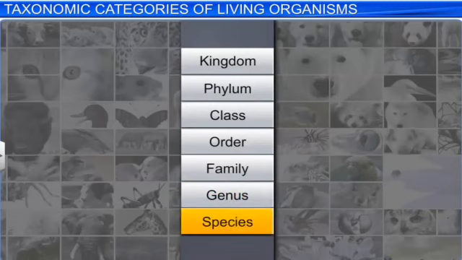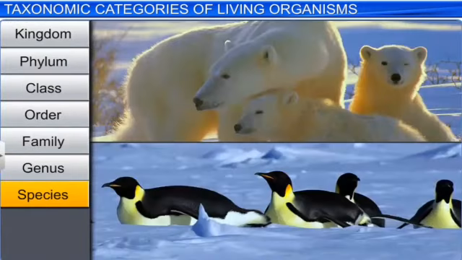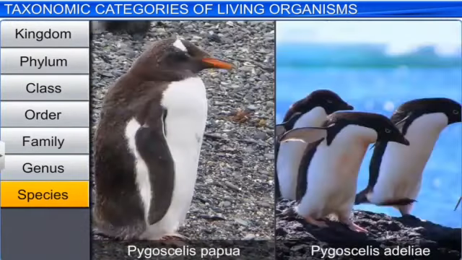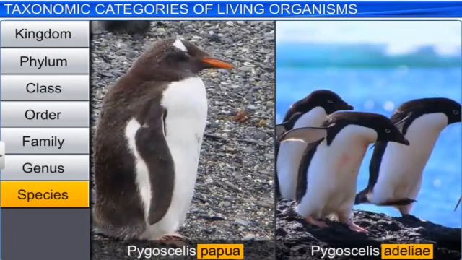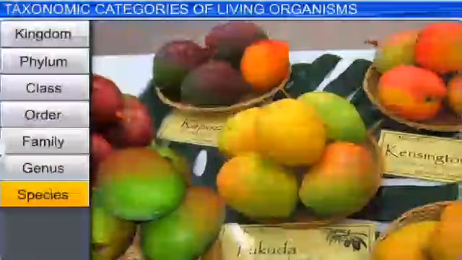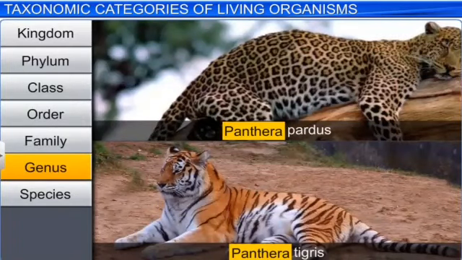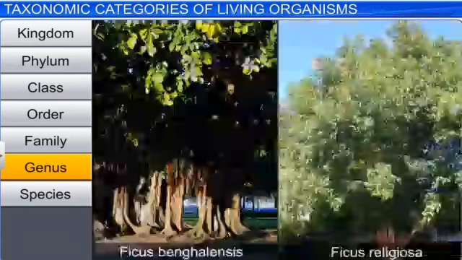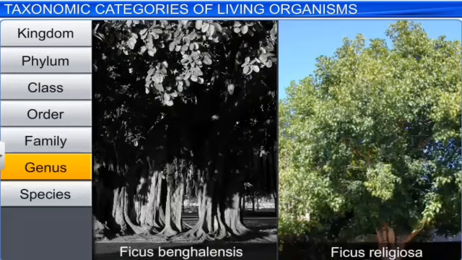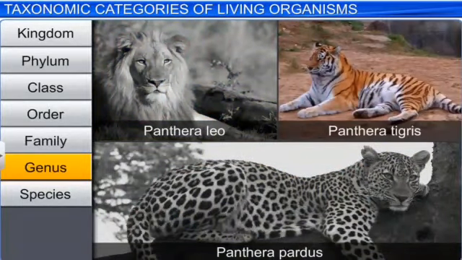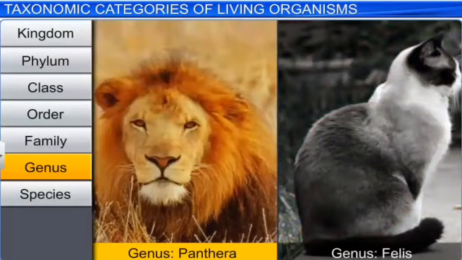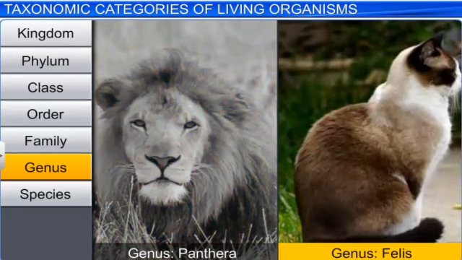Species is nothing but a group of individuals having fundamental or basic characteristics. These are the various examples of it. The next one is the genus. Panthera tigris and Panthera pardus have a common genus, that is Panthera. Here the Ficus is the common genus. Panthera in all these animals is the common genus.